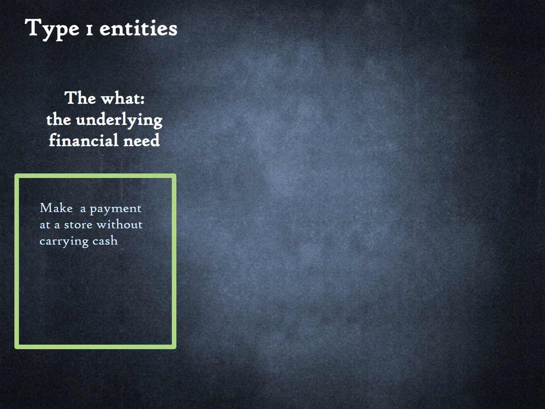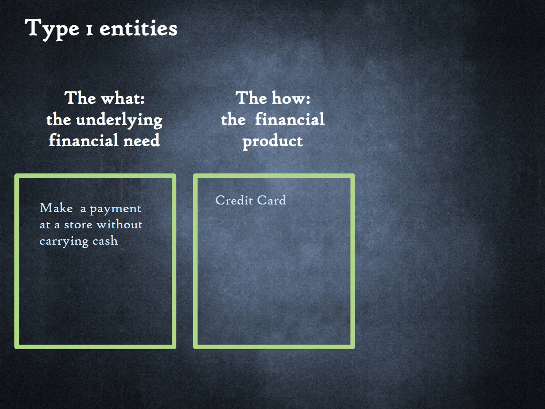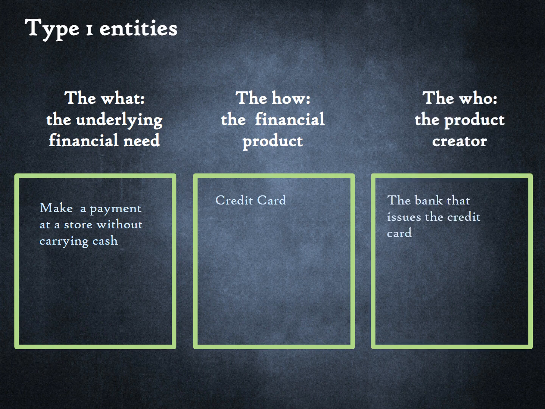It is useful to think of Type 1 entities in 3 dimensions: the what, the how, and the who. Let us see how this works for a credit card. The first dimension is the what, the underlying financial need being addressed. In this case, it is the need to make a payment. The second dimension is how the financial need is being fulfilled, the product, which in this case is a credit card. The third dimension is who is providing the product, the product provider, which is the credit card issuing bank. The card issuing bank is a Type 1 entity in our framework.